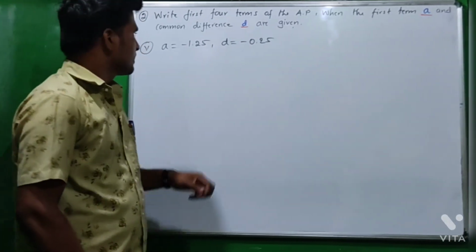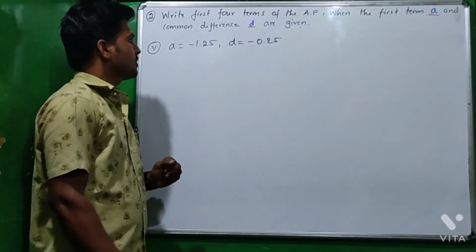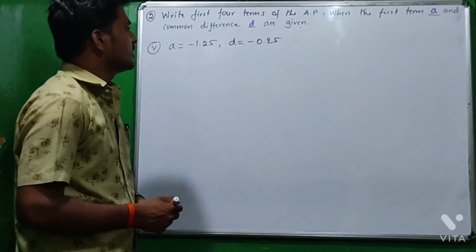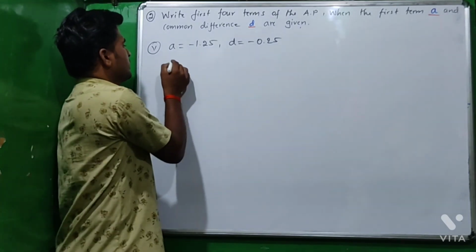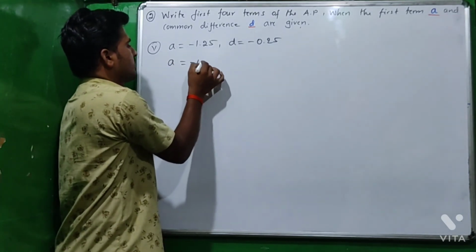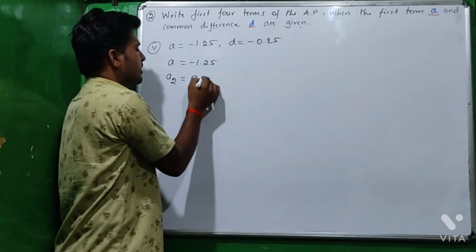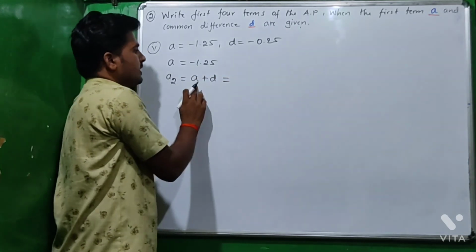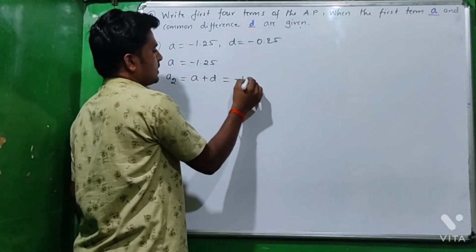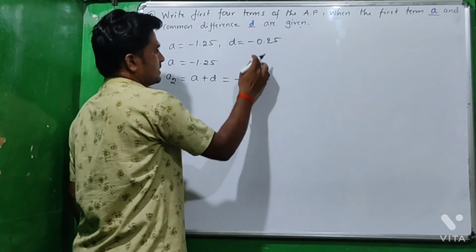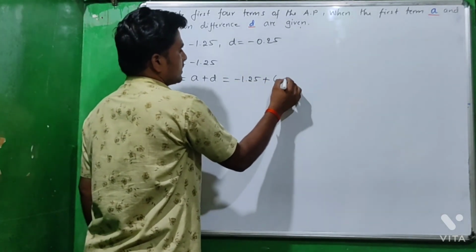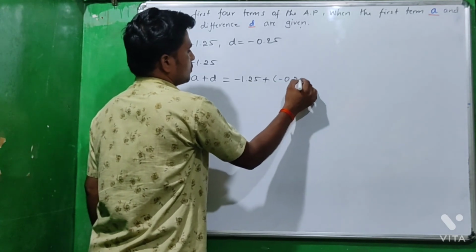Fifth question, that is a equal to minus 1.25 and d equal to minus 0.25. They have given the first term, a equal to minus 1.25, and a2, we know, is a plus d. Here a value is minus 1.25 plus d value is minus 0.25.